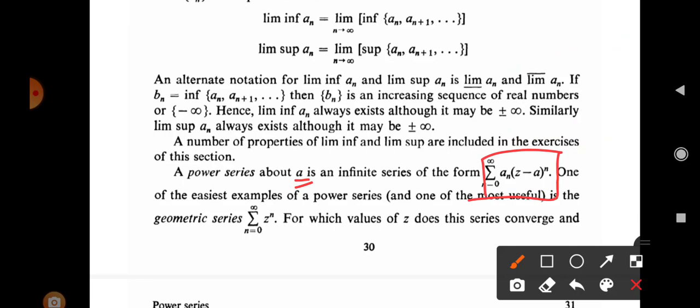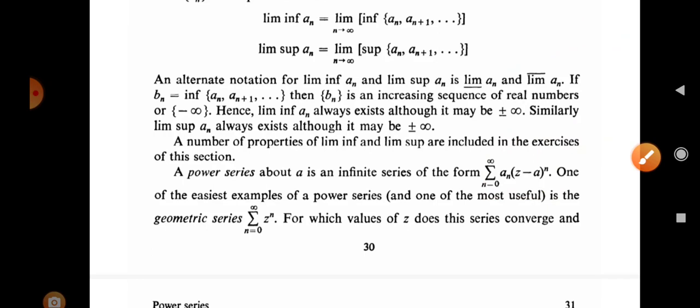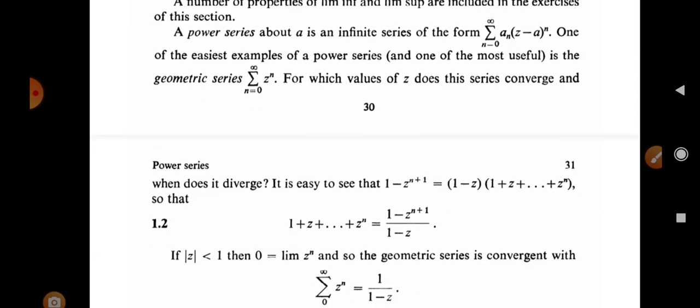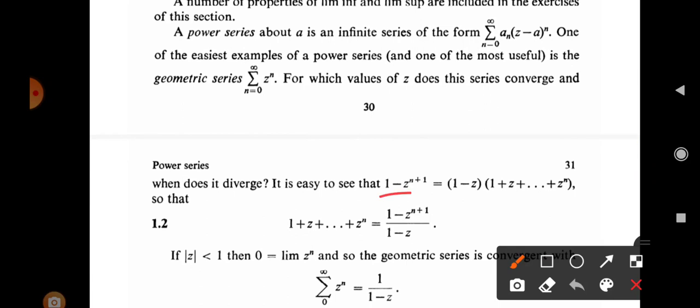And the example of a power series is the geometric series, that is summation of z^n. It is an example of a power series. Now we have to check for which values of z this geometric series is convergent and for which values it is divergent. We already know the formula for 1 - z^(n+1). So we have the expansion 1 + z + z^2 up to z^n, that is summation of z^n, which can be written as (1 - z^(n+1)) upon (1 - z).